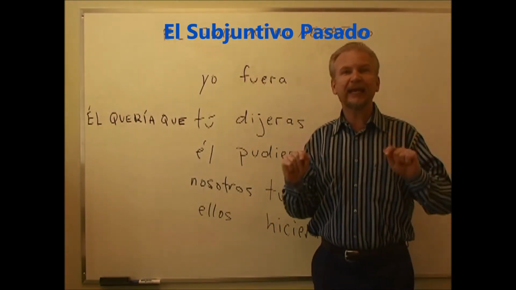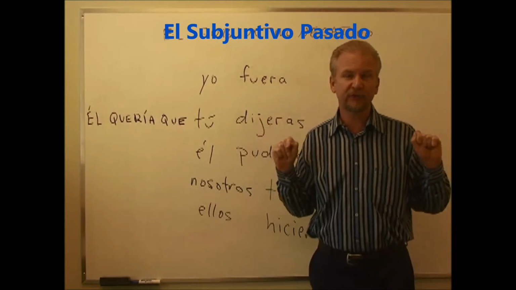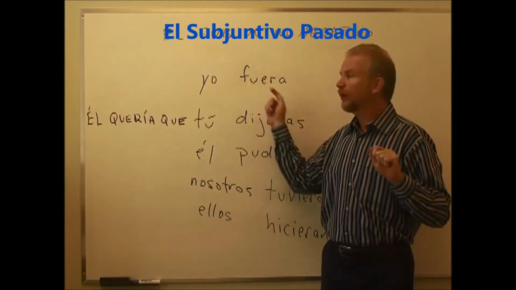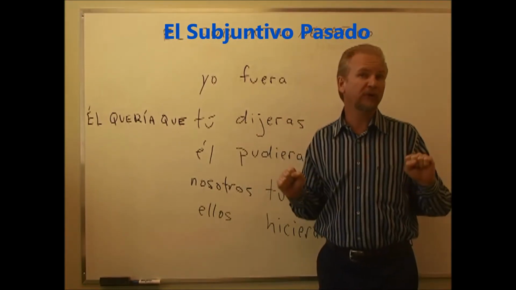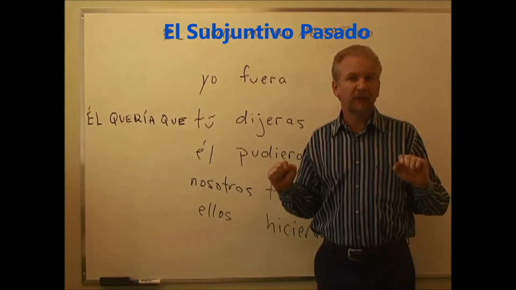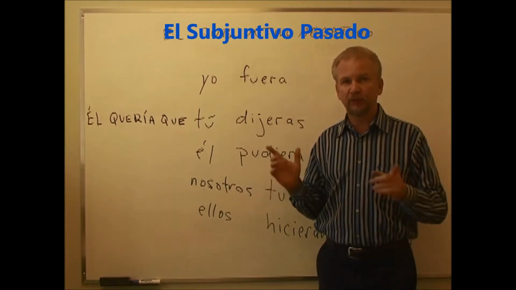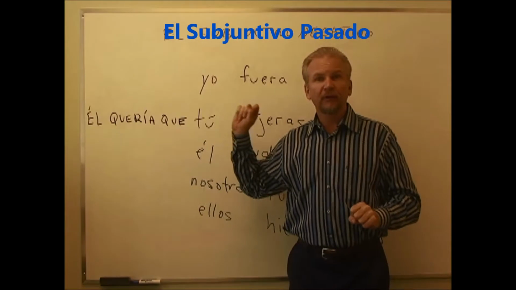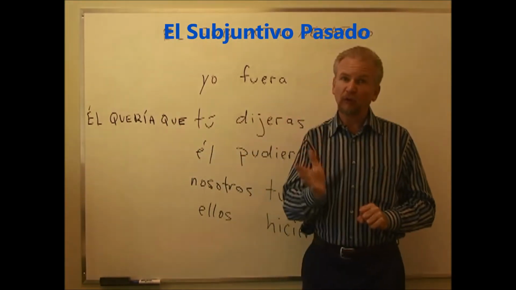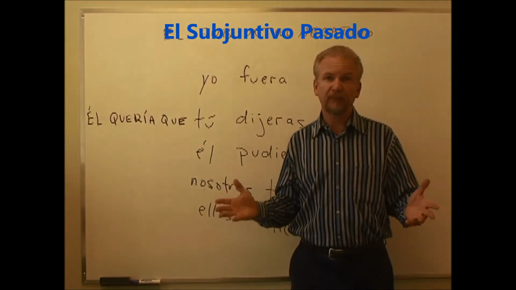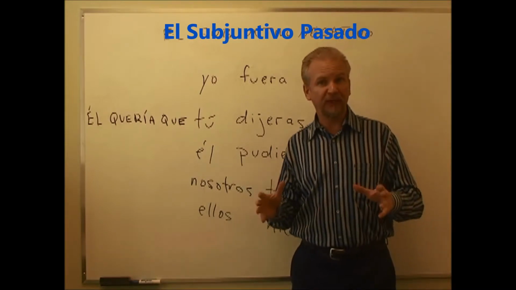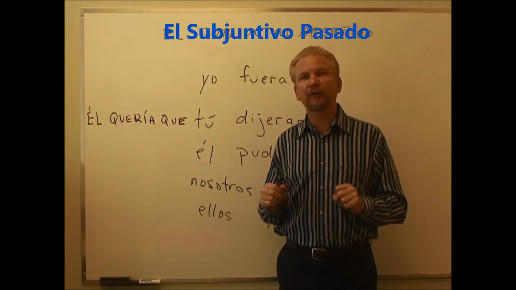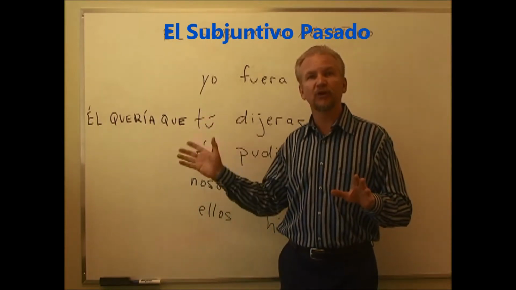Whether it's Él quiere que tú vayas, he wants that you go, or Él quería que tú fueras, he wanted that you go. So the go part is going to be conjugated in the subjunctive. Whether or not this is positive or negative is going to affect the whole spelling of the verb. And that's sort of a little bit different than English, and we have to watch for that. Now let's look at another example of when we use this negative subjunctive form.